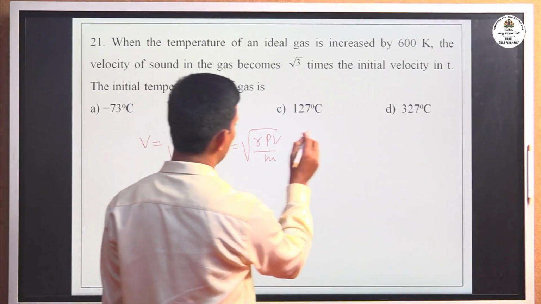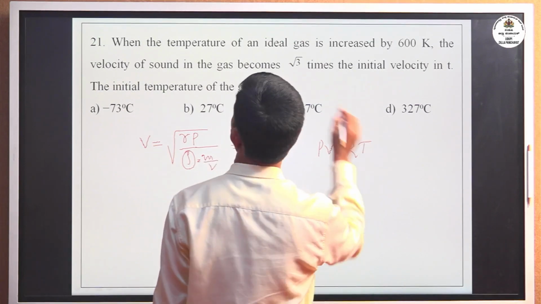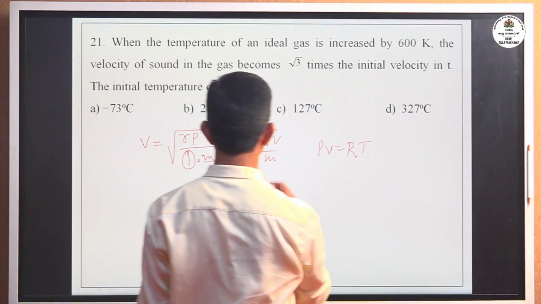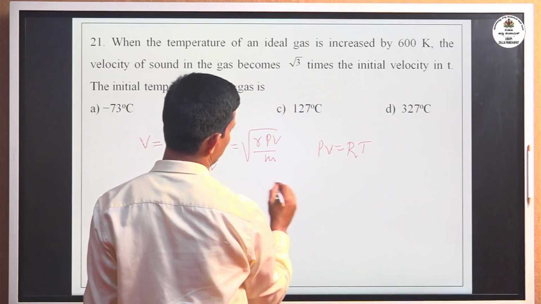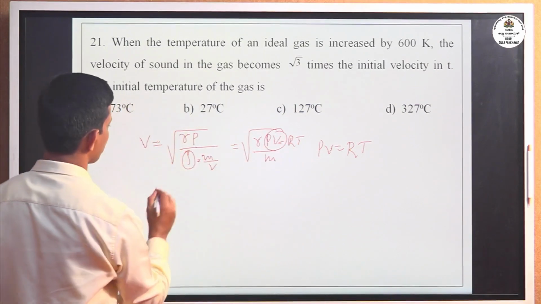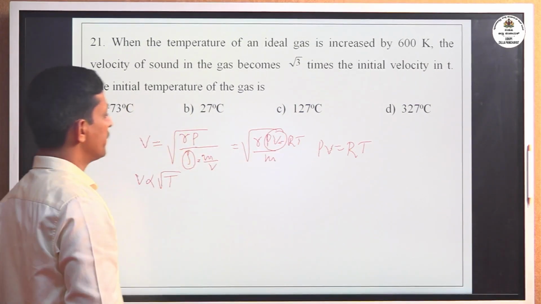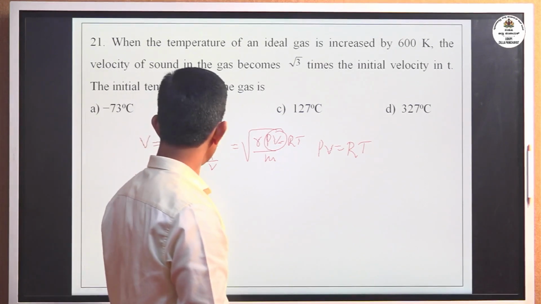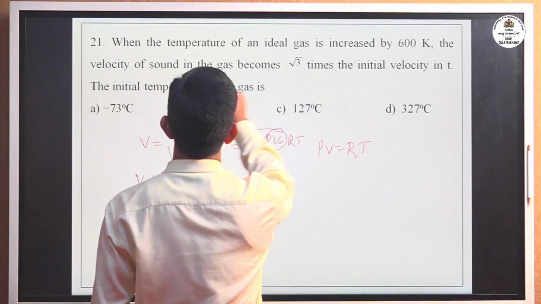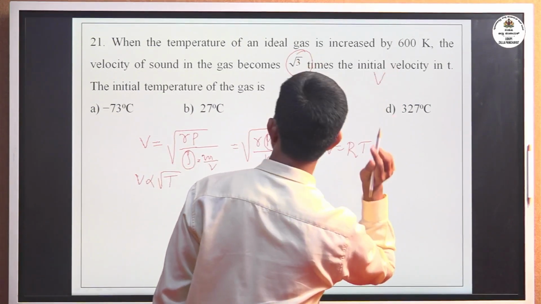Now for the ideal gas equation, PV equal to RT. Here, given temperature for ideal gas, PV equal to RT. Now that this PV is RT, that means V is directly proportional to square root of absolute scale of temperature, or temperature in Kelvin scale. Here given, the velocity of sound becomes root 3 times the initial velocity.